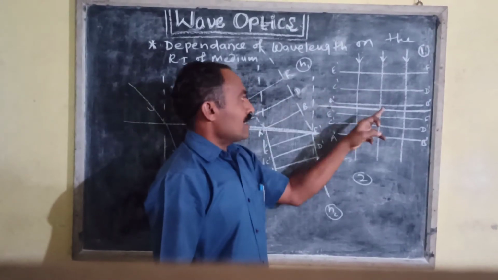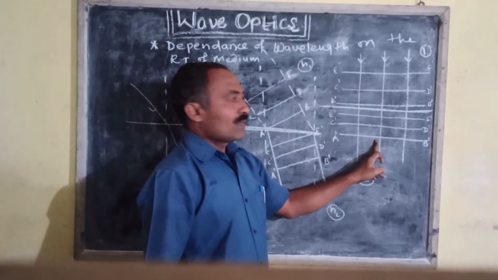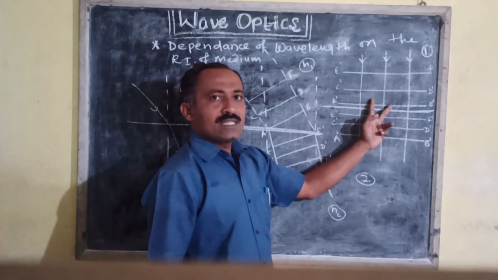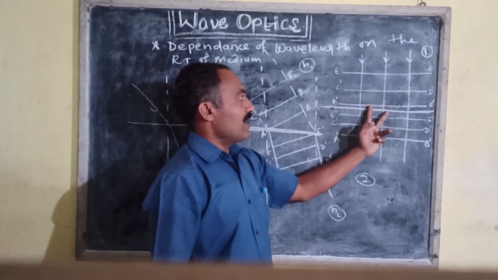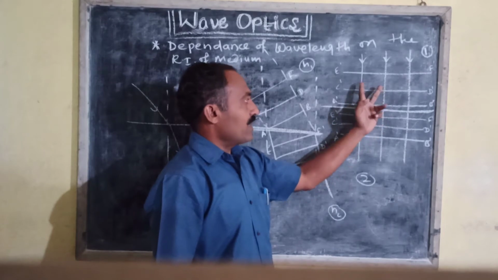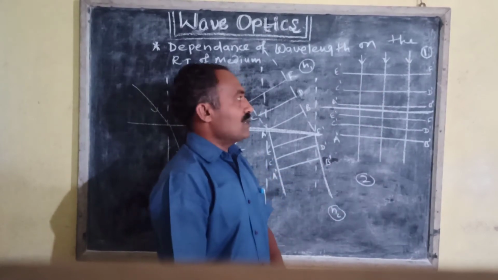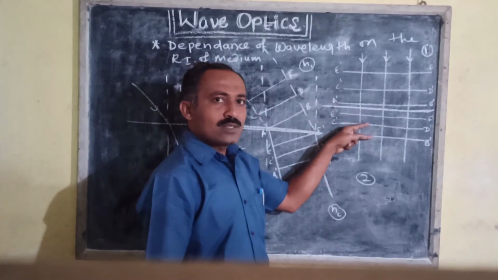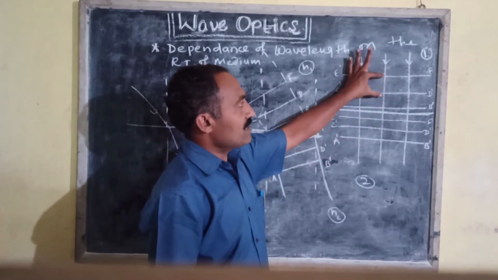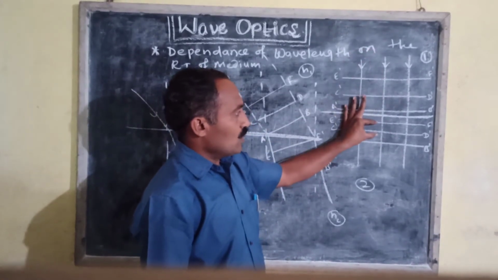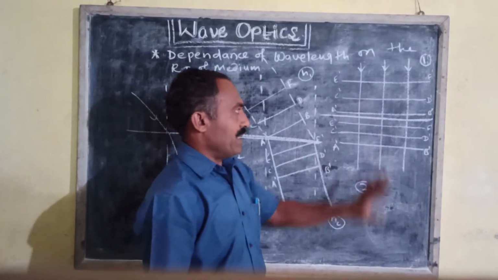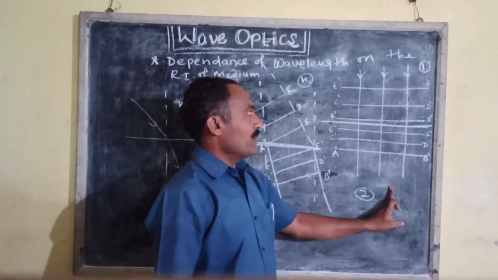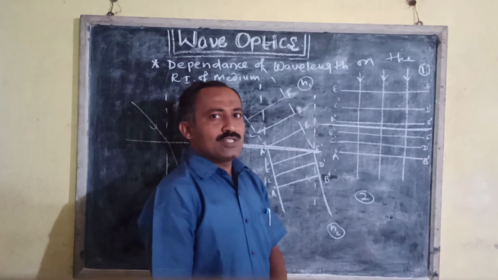Now when we incident the wavefront normally on the surface separating the two media, the distance between the two wavefronts is the wavelength lambda. When the light enters from the rarer medium to the denser medium, its velocity goes on decreasing, so the distance between these two wavefronts also decreases. If lambda 1 is the distance between the two wavefronts in the rarer medium and lambda 2 is the distance in the denser medium, n1 and n2 are the refractive indices of the two media, and v1 and v2 are the velocities of the wavefront.